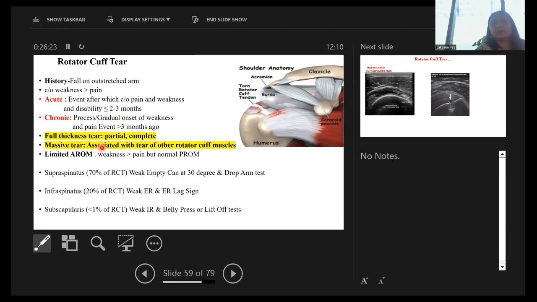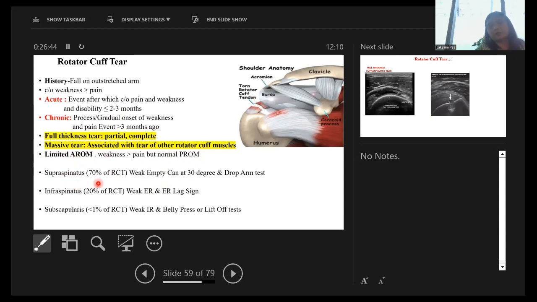A tear can be a full thickness tear. Full thickness tear is again divided into partial or complete tear, and there is a massive tear also. A massive tear means that it will be associated with tear of other rotator cuff muscles. Now there will be limited range of movements, weakness more than pain, but normal passive range of movement.